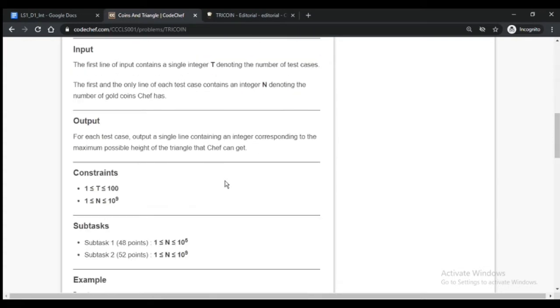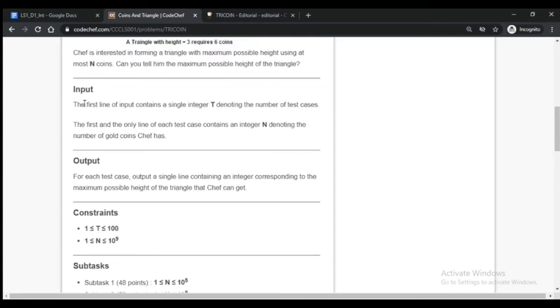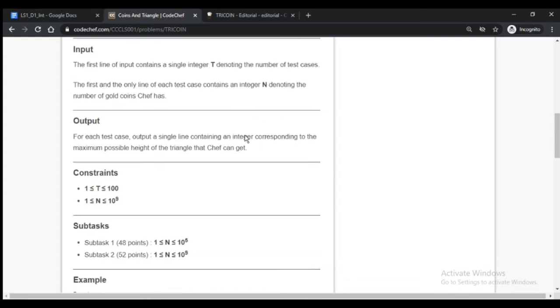According to the question, we are given a single integer t denoting the number of test cases, and the only line of each test case contains an integer denoting the number of gold coins Chef has. So for each test case, output a single line containing an integer corresponding to the maximum possible height of the triangle that Chef can get.